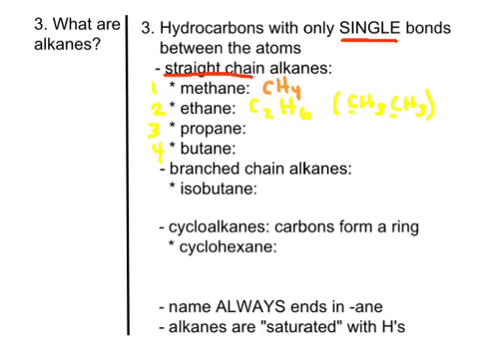Now if we go to a 3-carbon chain, then that is propane. So propane is C3H8.